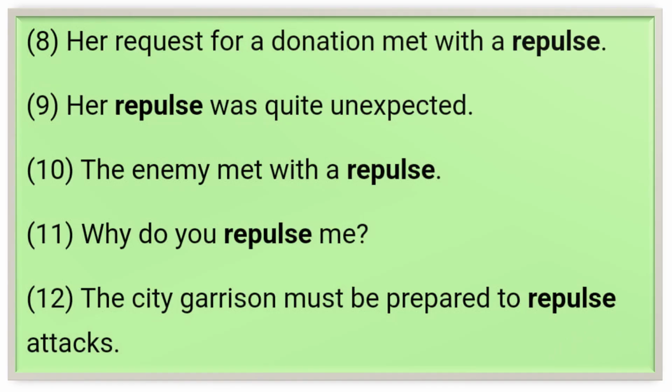Now let's look at how the word repel can be used in sentences. Her request for a donation met with a repulse, which means that her request for a donation was not accepted, was not welcomed. Coming to the next example, her repulse was quite unexpected. The enemy met with a repulse. Why do you repulse me? The city garrison must be prepared to repulse attacks.